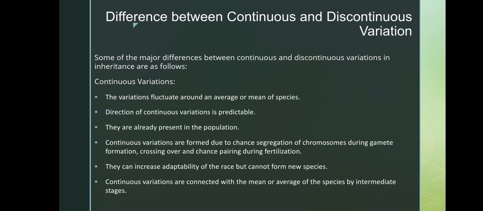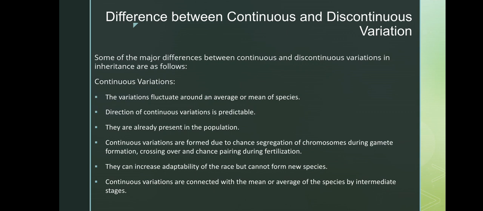The fourth is that continuous variations are formed due to segregation of the chromosomes during gamete formation, crossing over, or chance pairing during fertilization. The fifth is that they can increase the adaptivity of the race but cannot form new species. And the last is that continuous variations are connected with the mean or average of the species by intermediate stages.